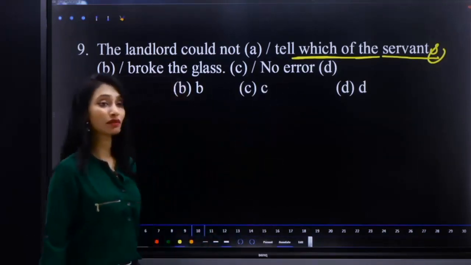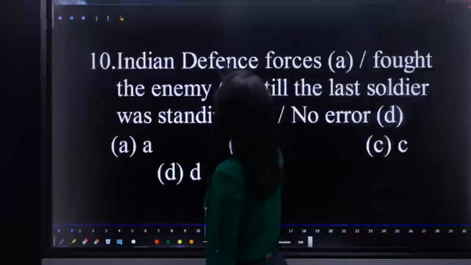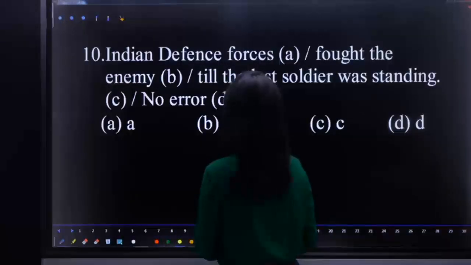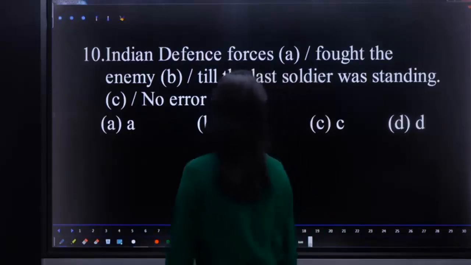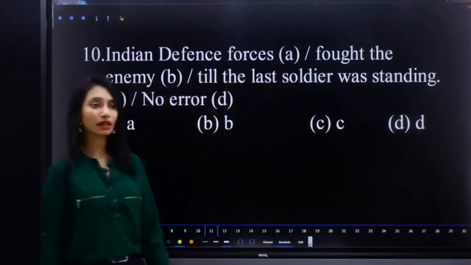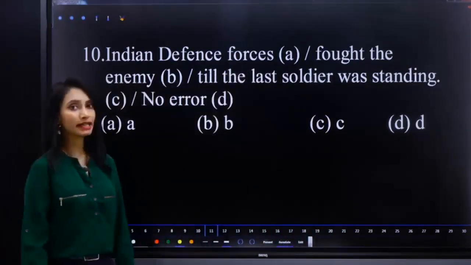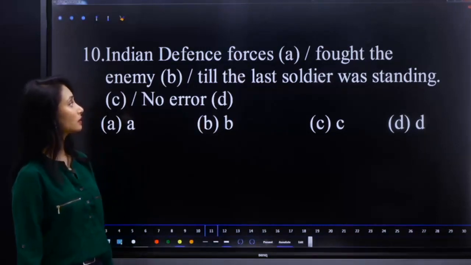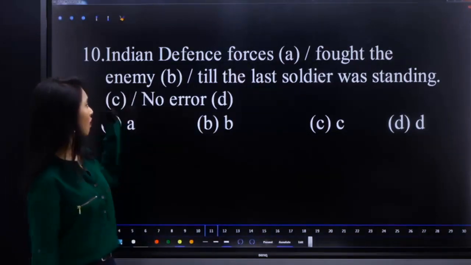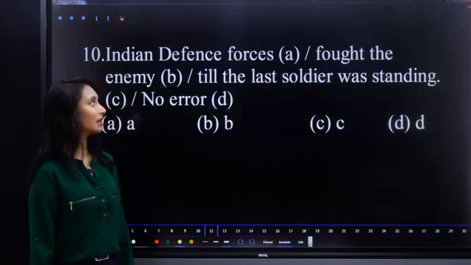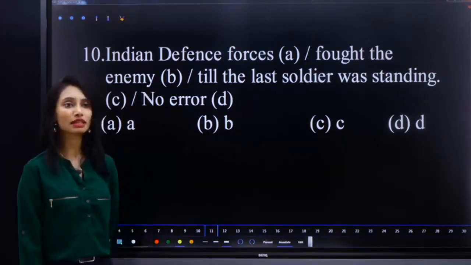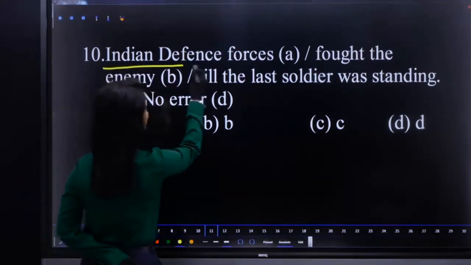Replace servant with servants. Indian Defence Forces fought the enemy till the last soldier was standing. What is the error here? Indian Defence Forces.